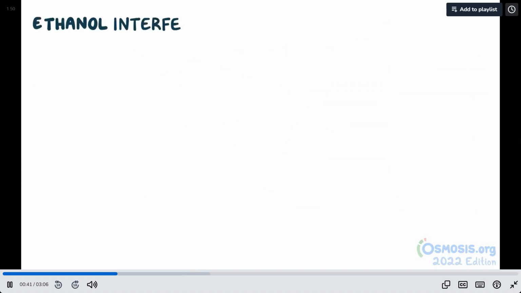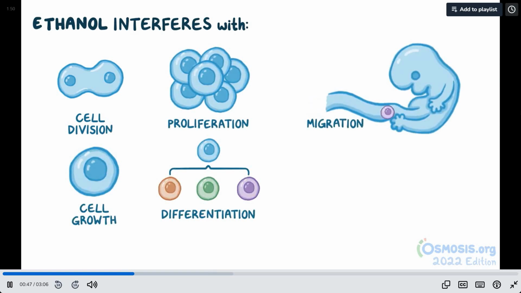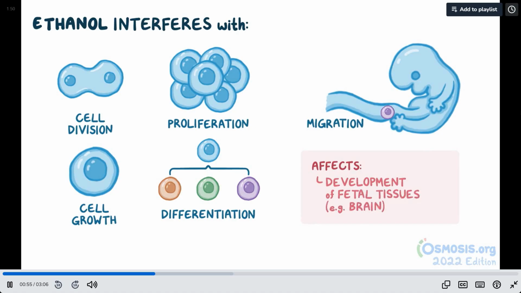In FAS, ethanol interferes with cell division and proliferation, cell growth and differentiation, and with the migration of mature cells to their final location in the developing embryo, which affects the development of various fetal tissues, including the brain.